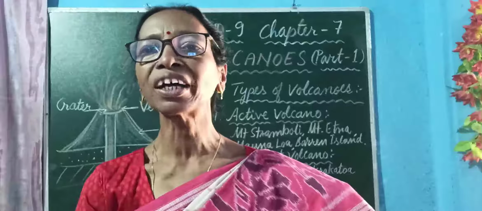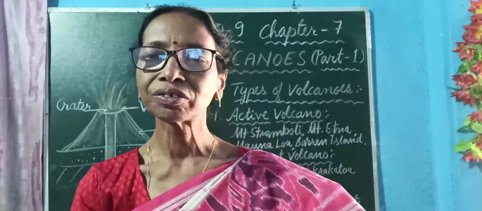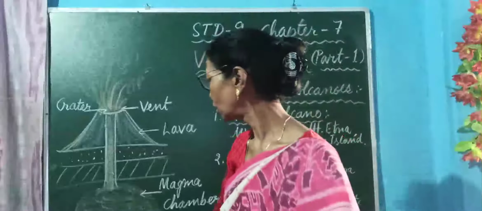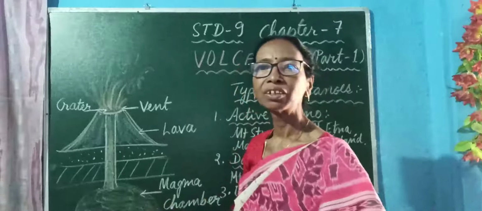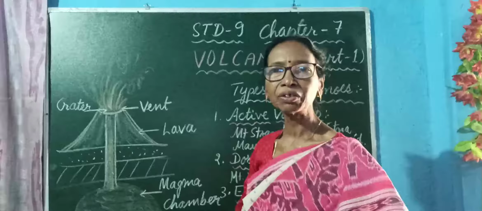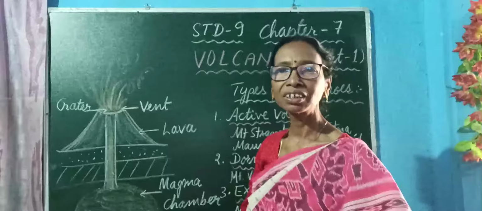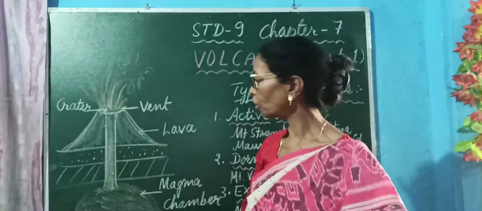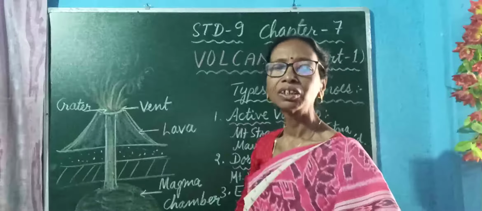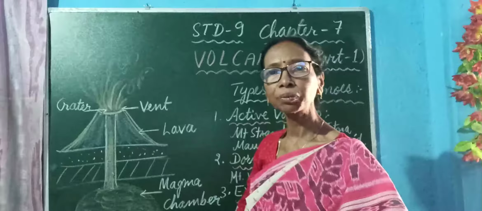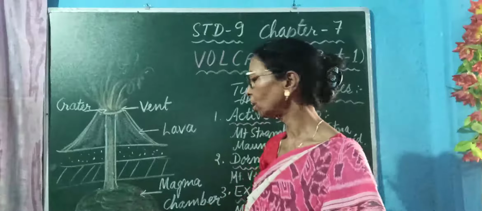What do you mean by a volcano? Below the earth's surface there is a large magma chamber. What is a magma chamber? Liquid hot rocky material, which is found below the earth's crust, and due to the extreme temperature or pressure, it is found in the liquid form.